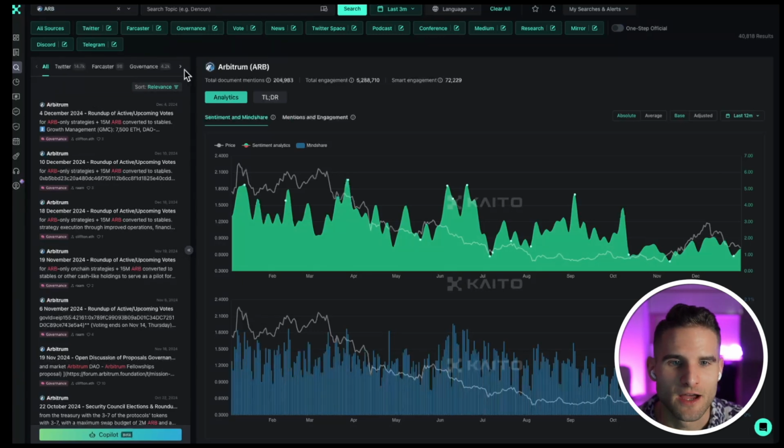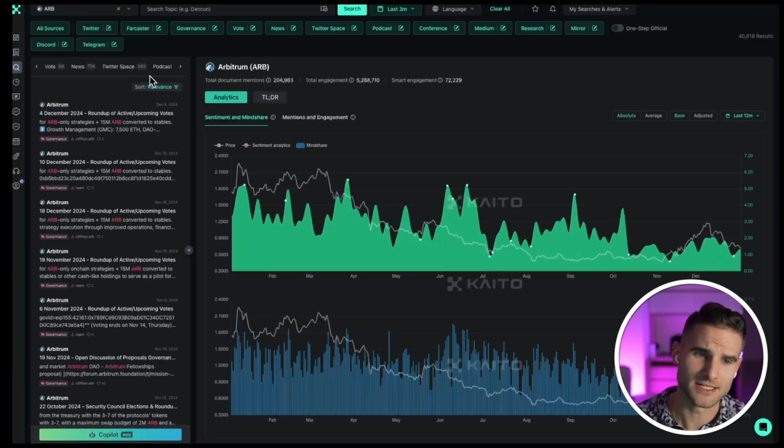All right, so we can see governance. We can see all different kinds of mentions. Were they in the news? Were they in Twitter Spaces? Were they in podcasts? I think one thing to note is not all podcasts are included here. So I think they probably have the best data on Twitter and Discord, but not everything you want is going to be in this tool.